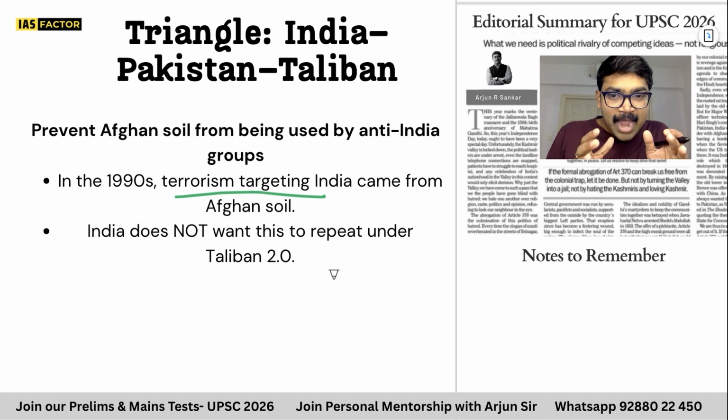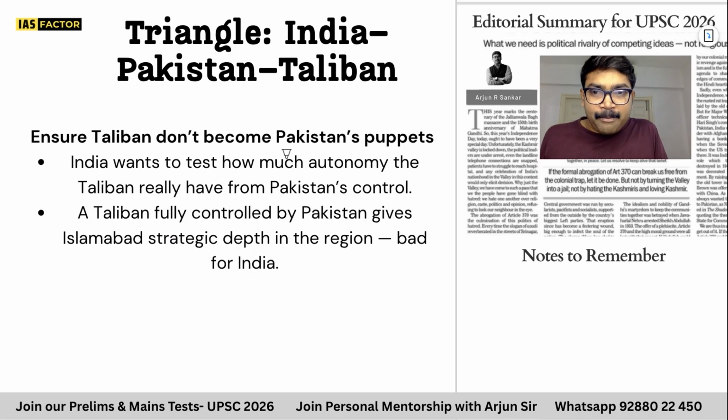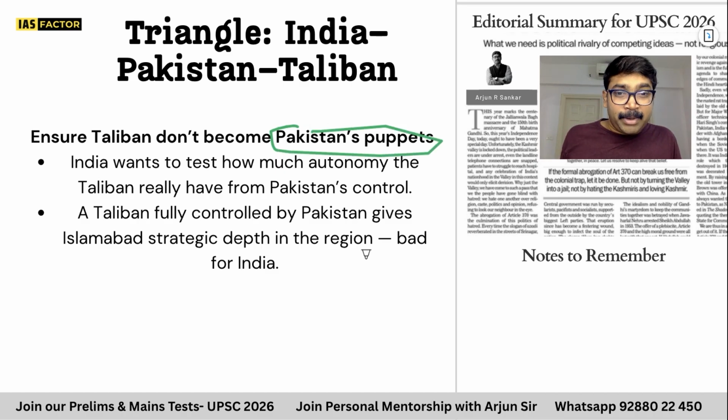So the present Taliban, they call it 2.0, they said we are not repeating the terrorism. So India is locking the Taliban, making sure that terrorism is not coming from there. So this is an indirect lock that India might put in. And make sure that Taliban will not be Pakistan's puppet. If Taliban and Afghanistan become Pakistan's puppets, then Afghanistan and Taliban is a problem for India. So it's an indirect way to lock that it does not fall into Pakistan's hand, and that is good for India also, strategically. So this is a brilliant diplomatic planning that India does, but we don't know the results yet.